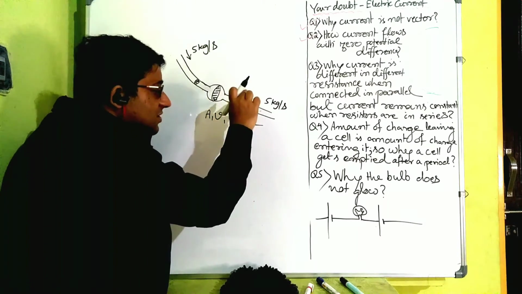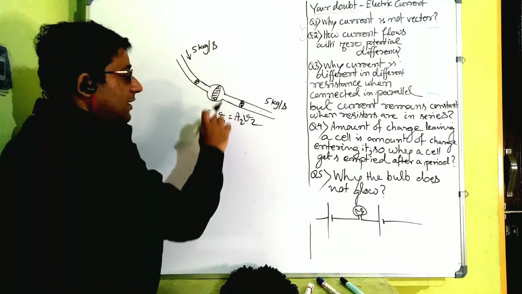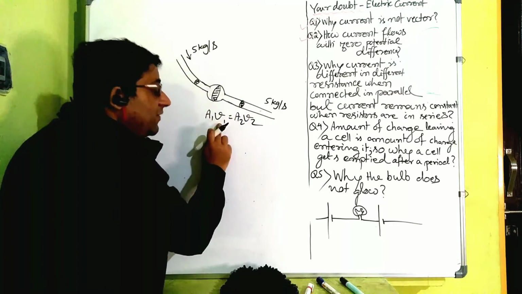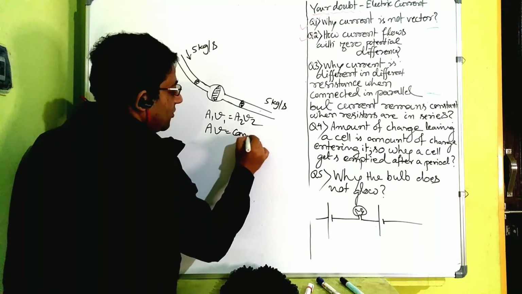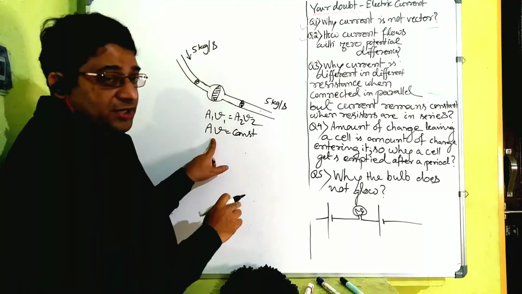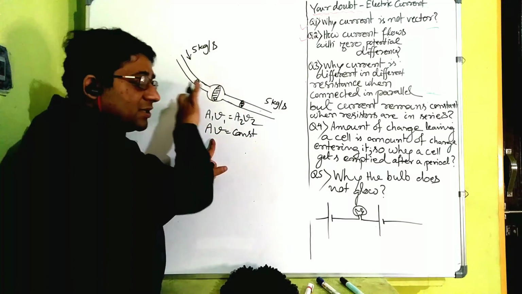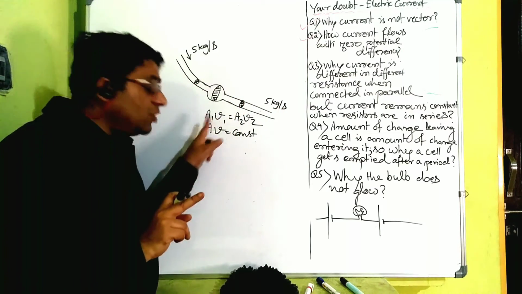If area is very small, it will flow fast. If area is more, then velocity will decrease, because AV has to remain constant all the time, right? That means AV is what? Area multiplied by the velocity. Velocity is how much distance it is traveling per second. So it is volume per second.